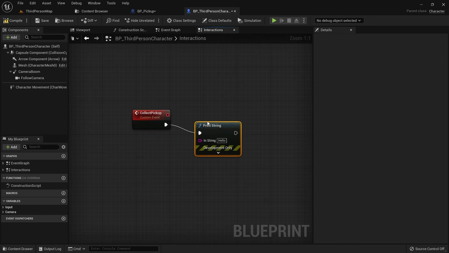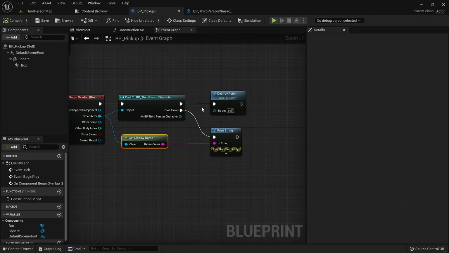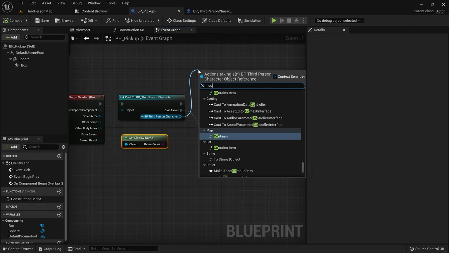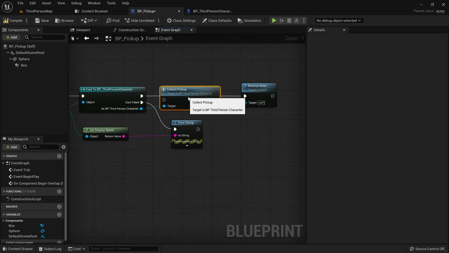For now, let's just print a string and then save and compile. Back in the pickup, we now want to drag a line from the as BP third person character pin and call our collect pickup event on the character. This event only exists on blueprints of the BP third person character class, so you cannot call it on any actors that are of a different type.